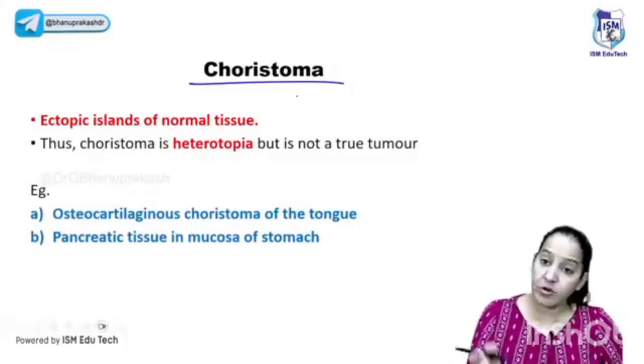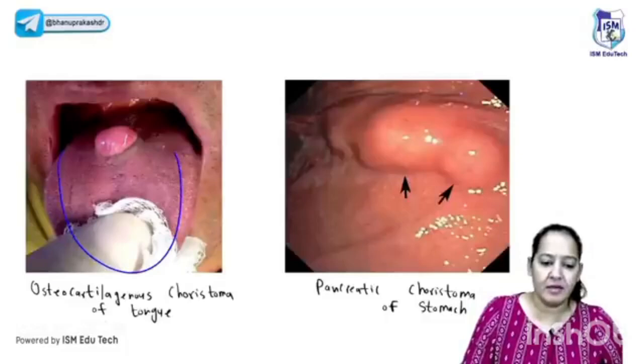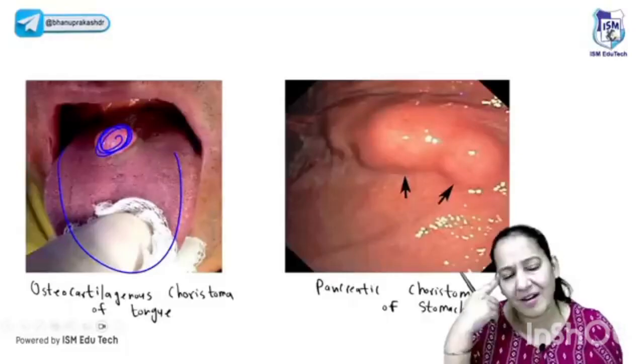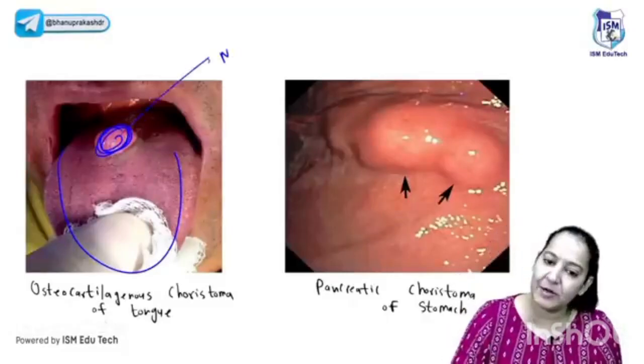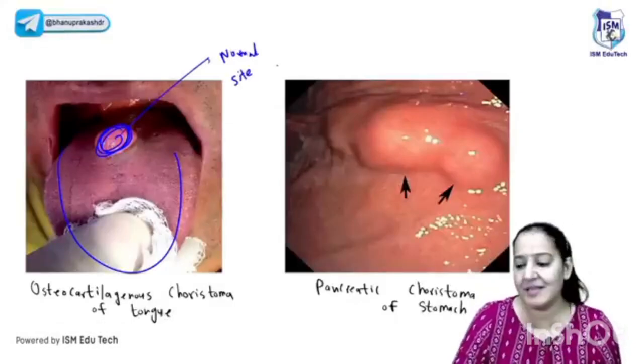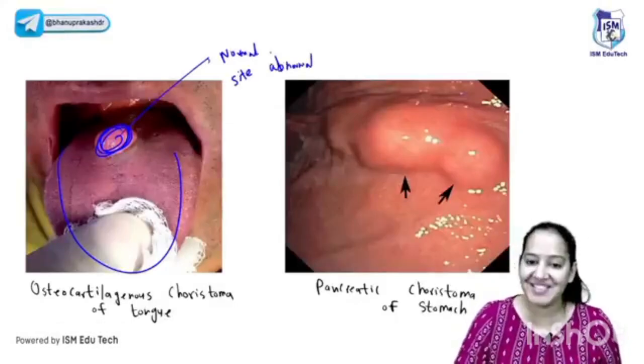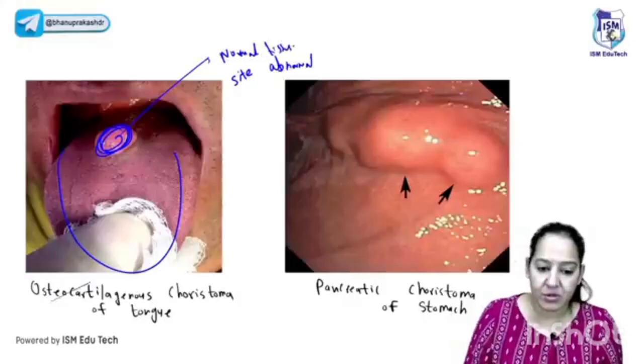The next is the choristoma. In choristoma, the reverse happens. Can you see this is the tongue? In the tongue, can you see the cartilage and the bone? A normal tongue doesn't have cartilage and bone, right? So if you cut this cartilage and bone, it's absolutely normal. It's not malformed. The only thing is the site is abnormal. The tissue is normal, but the site is abnormal. That is an osteocartilaginous choristoma.